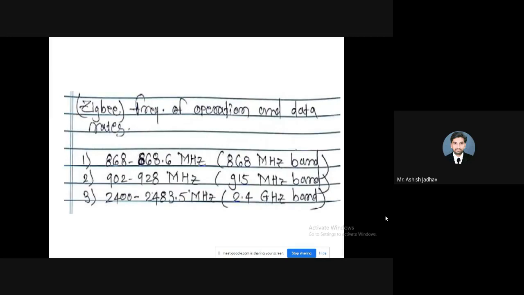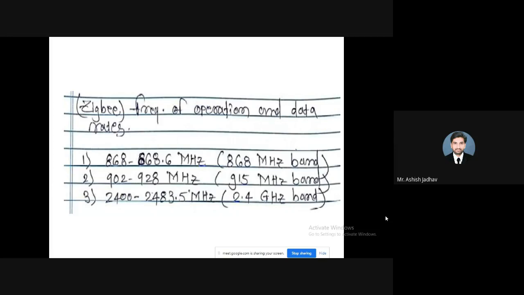After that, we saw these frequency bands. As I said, the 868 band starts from 868 and ends at 868.6 megahertz. The second frequency band is 900 to 928 megahertz, and the third frequency band is 2400 to 2483.5 megahertz.